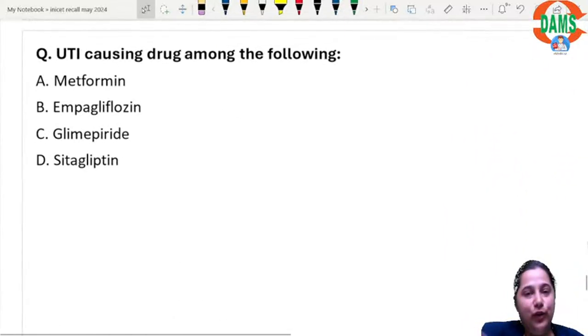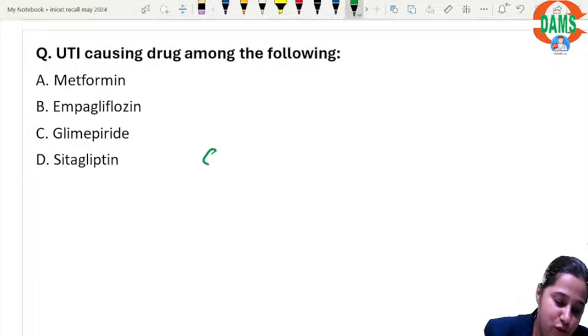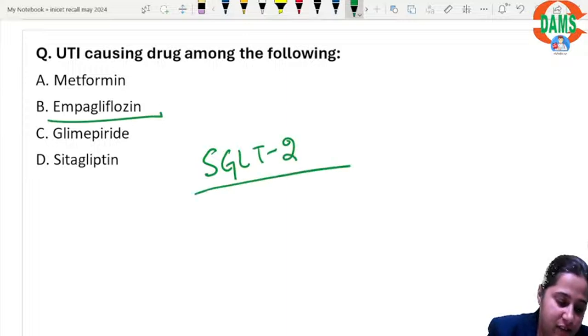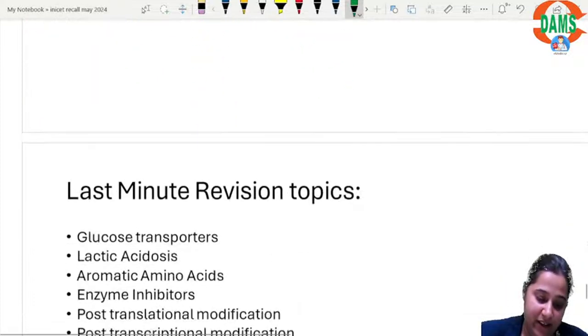And this is one bonus question. I always say it along with the glucose transporters. SGLT2 inhibitor empagliflozin is responsible for UTI because it will cause renal glycosuria, which will facilitate the growth of bacteria.